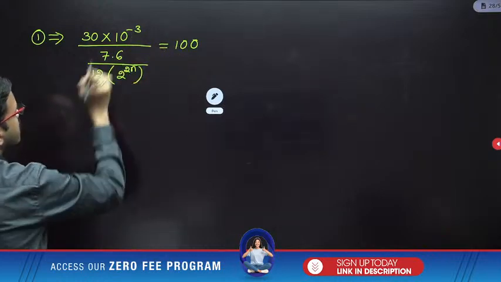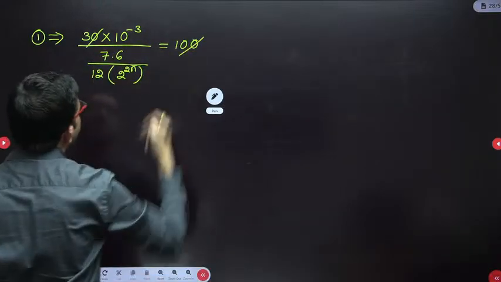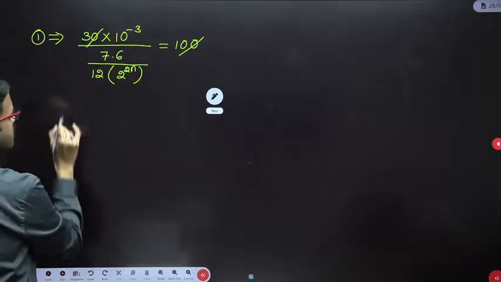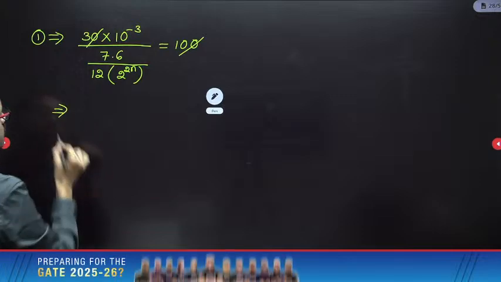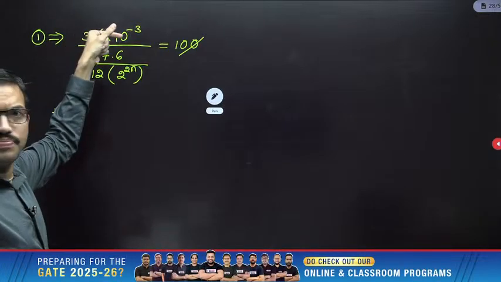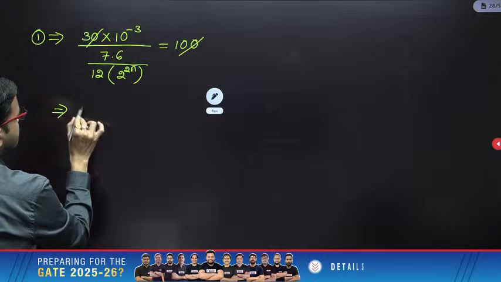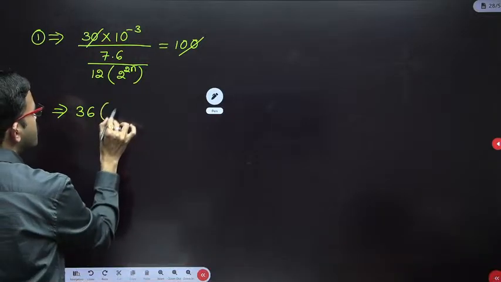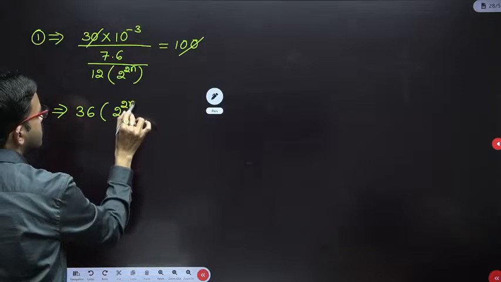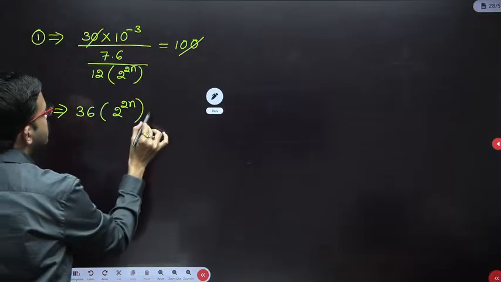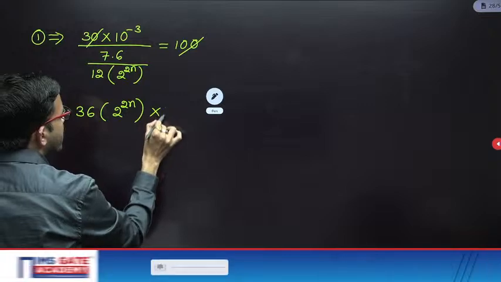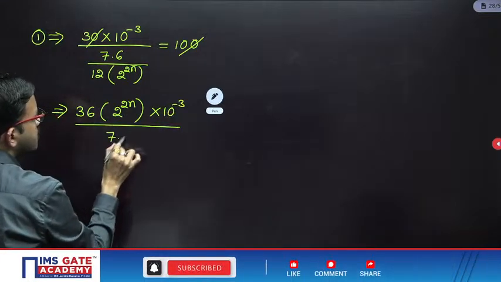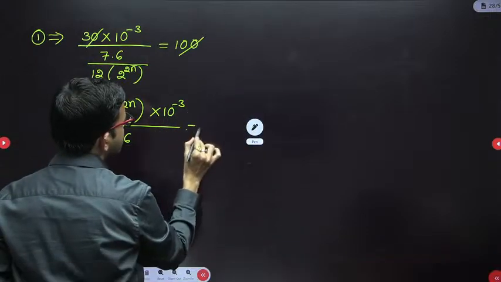Right. So here 1 0 will get cancelled. Next, you can do further simplification. So here this term is coming numerator. Right, 3 12s are 36, into 2 power 2n into 10 power minus 3, divided by 7.6 is equal to 10.